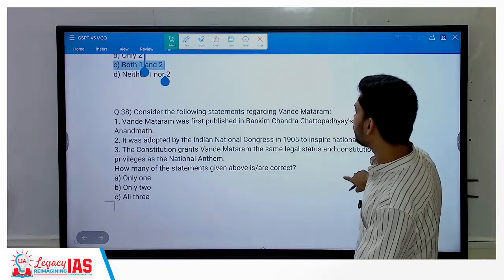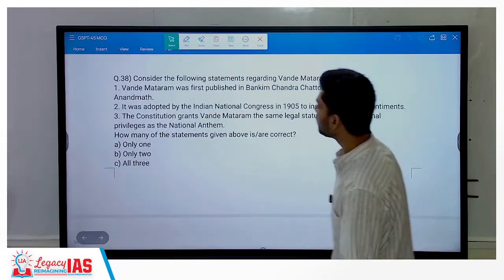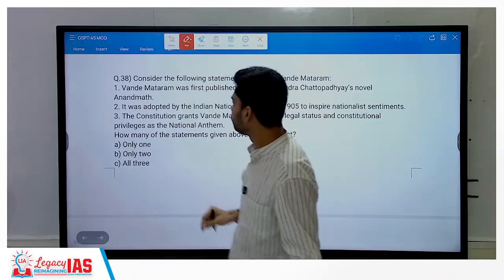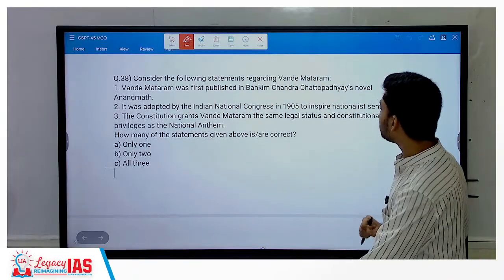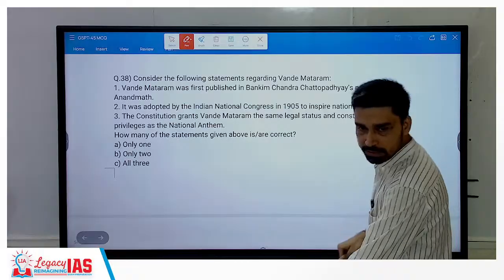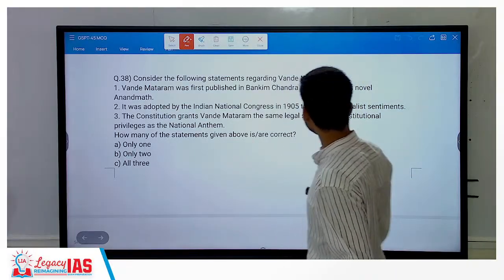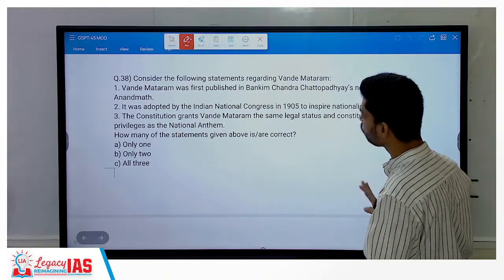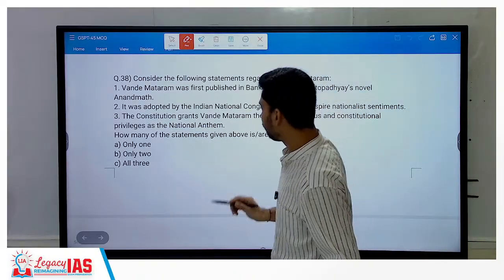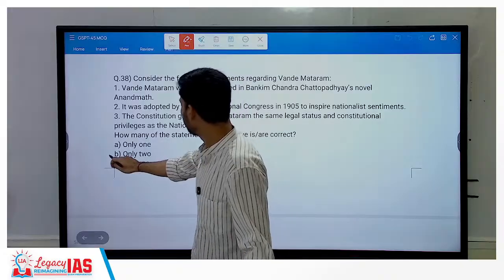Vande Mataram was first published in Bankim Chandra Chattopadhyay's novel Anandamath. Okay, true. Adopted by INC in 1995 to inspire nationalist sentiment. That is also true because of the partition of Bengal. Constitution grants Vande Mataram the same legal status and constitutional privileges as the national anthem. That is false. Okay, so only 2.